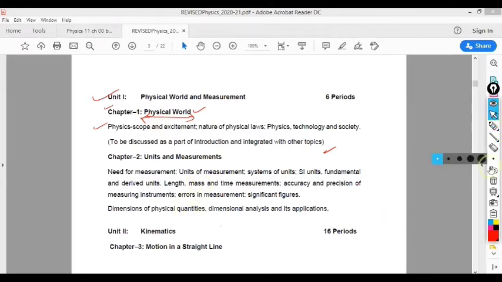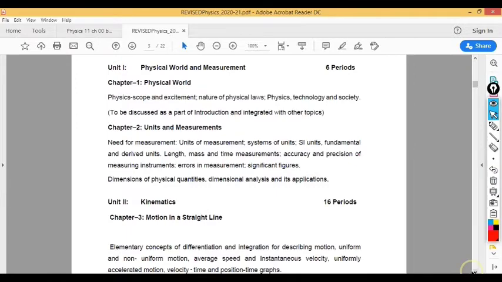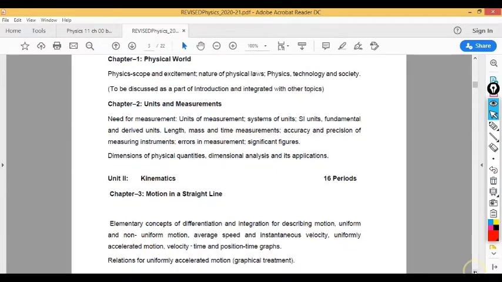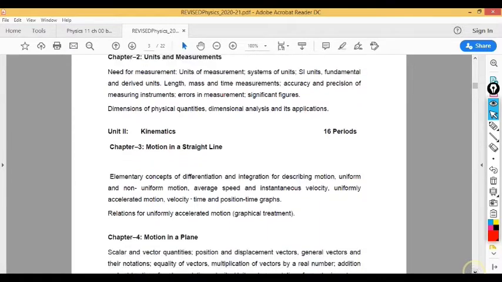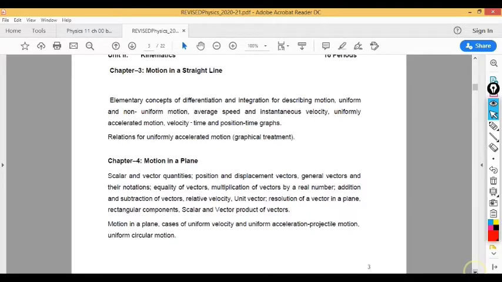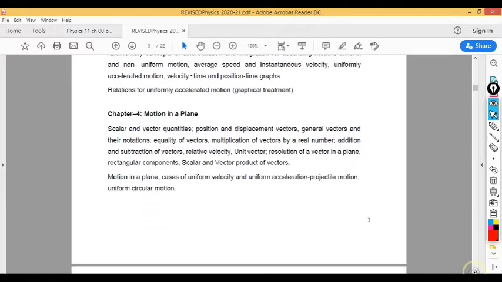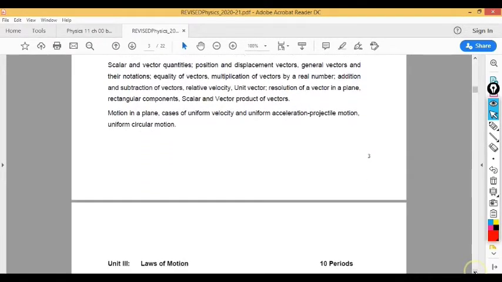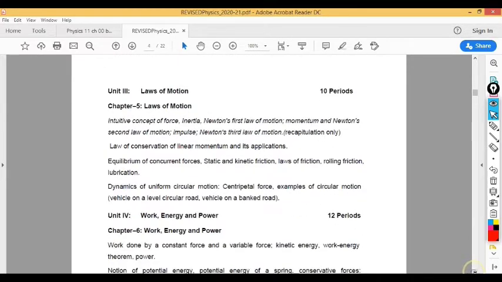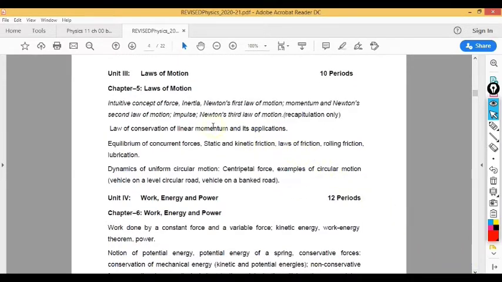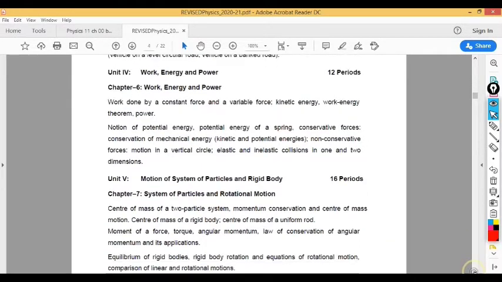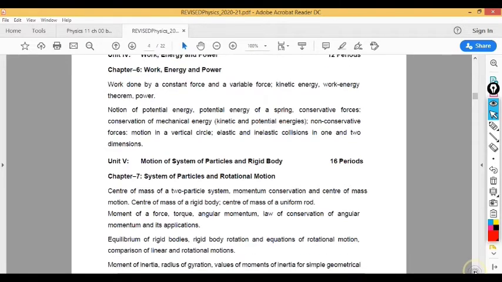Like here you can see the first unit is physical world, and the second chapter is units and dimensions. Then after that you can see the detailed syllabus of kinematics, motion in a plane, and after that you will see the syllabus of laws of motion, meaning all topics you will see over here. Then work, power and energy, all topics are given.